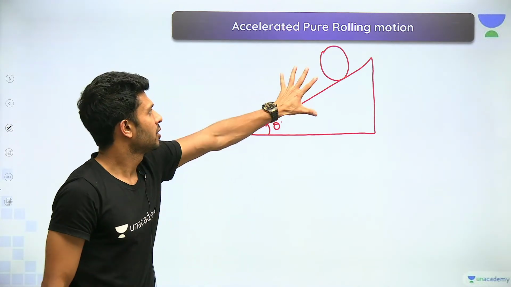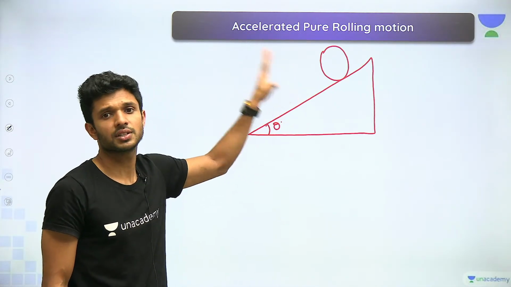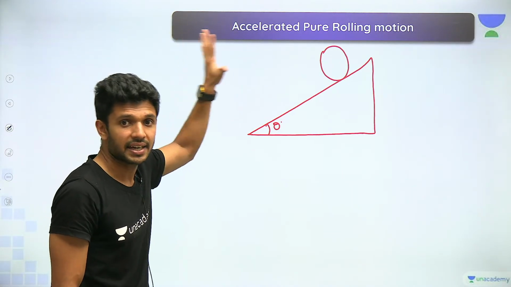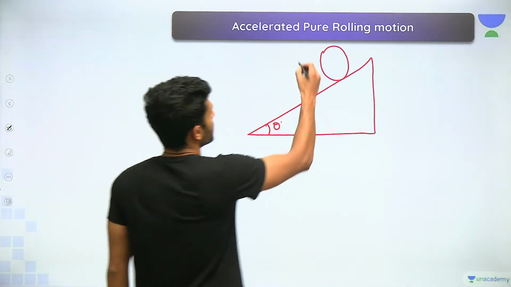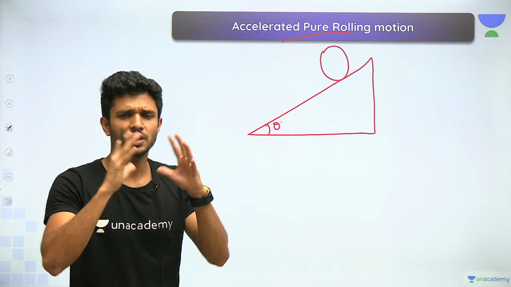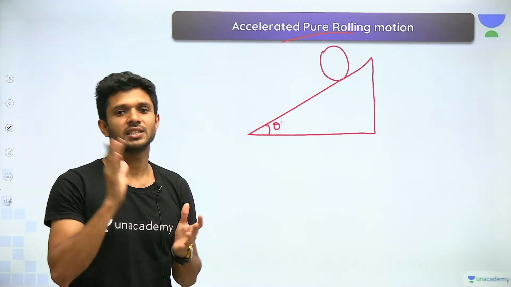So what we are going to do now is find out how this rolling motion can be an accelerated rolling motion, and if it is an accelerated rolling motion, how can it be a pure rolling accelerated motion. So many conditions, don't worry, step by step हम जाएँगे and बिल्कुल समझ लेंगे.